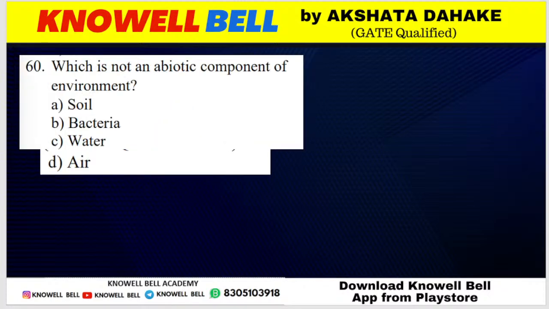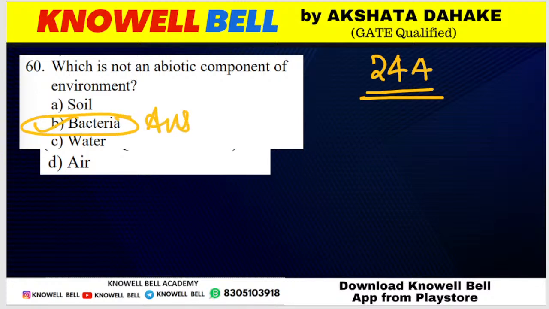Next question. Question number 244. Which of the following is not an abiotic component of environment? So good, all of you. The right answer is bacteria, because soil, water, air are non-living, they are abiotic, and bacteria is living.